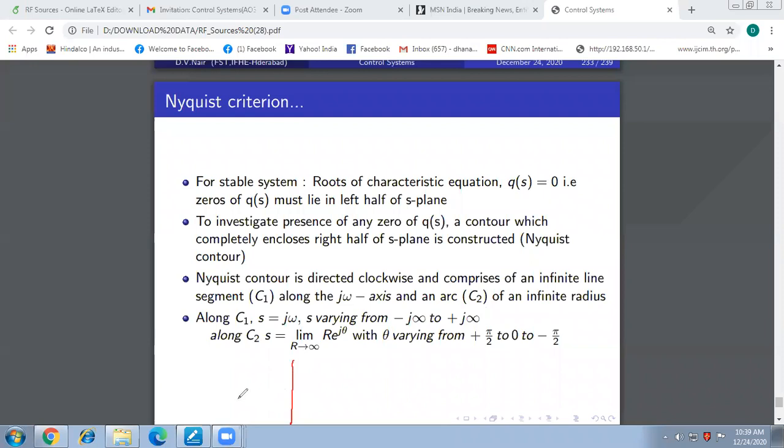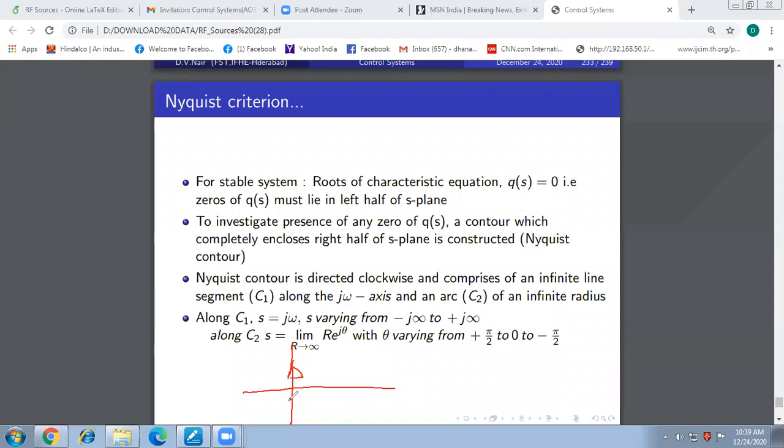First of all, in which plane am I drawing this contour? Because we are talking about two planes: one is the S plane and another is the QS plane. This is drawn in the S plane, and it comprises two parts.